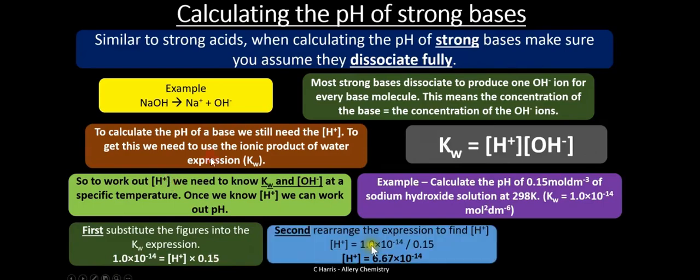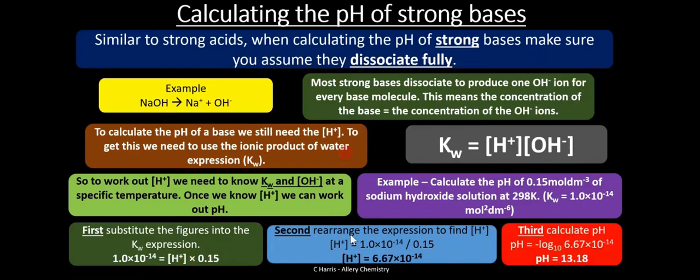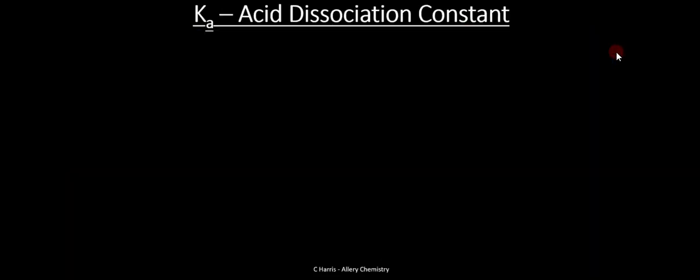Once we know our H, which is equal to, in this case, 6.67 times 10 to the power minus 14, we can now take this and put it into our equation for pH. So third, calculate the pH. pH is equal to negative log of the concentration of H, which is 6.67. So we'll get a pH of 13.18. So you make use of the ionic product of water equation, and remember that you will always be given the value of Kw at a specific temperature. So you must be able to manipulate this one.